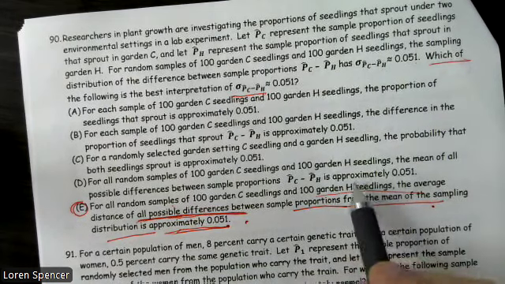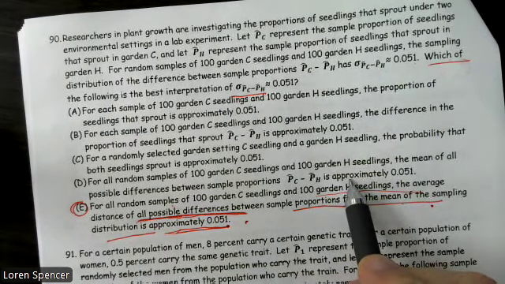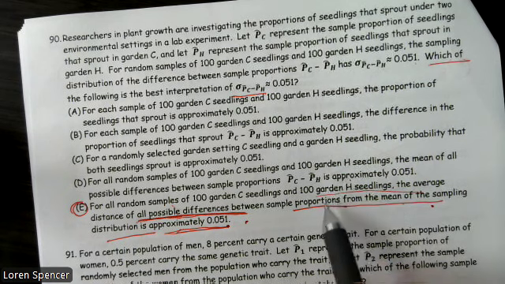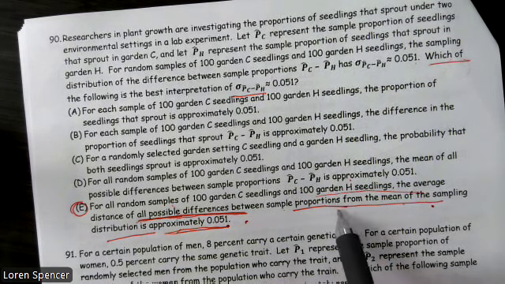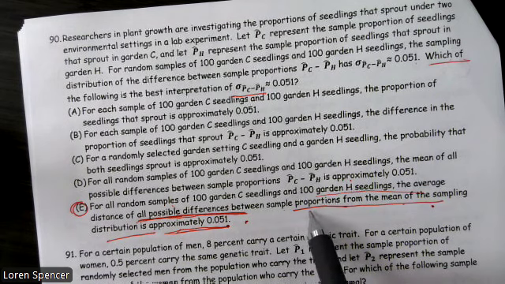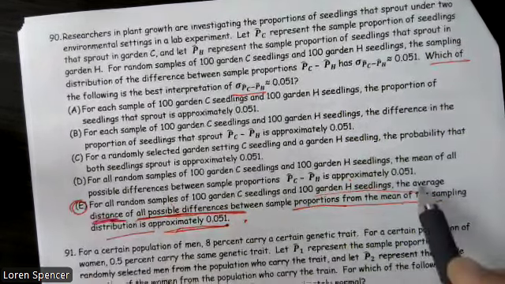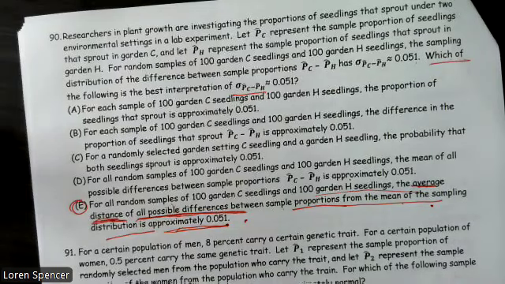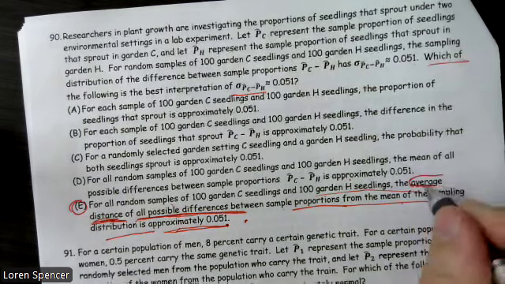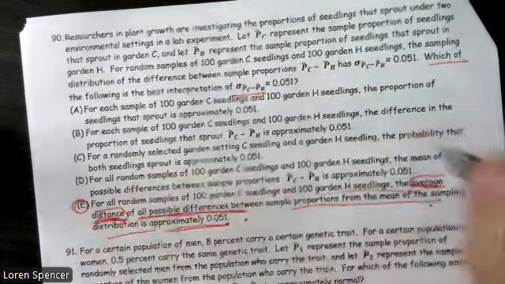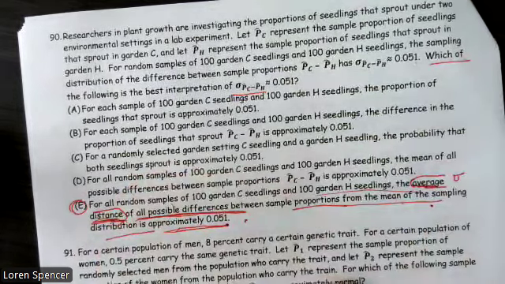The problem with this one, which is really close, is this is talking about the mean of the differences. And here we need to be talking about how far you are from the differences, the average distance of all possible differences. All right, because that's standard deviation. Standard deviation is the average distance. And this is what makes this answer about standard deviation.